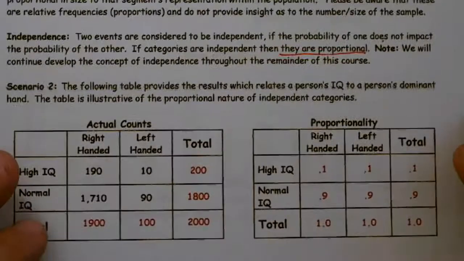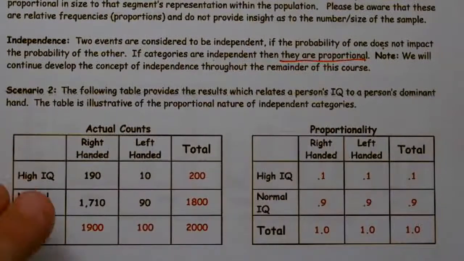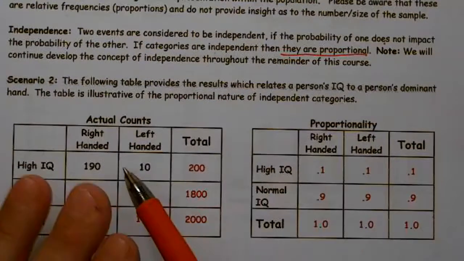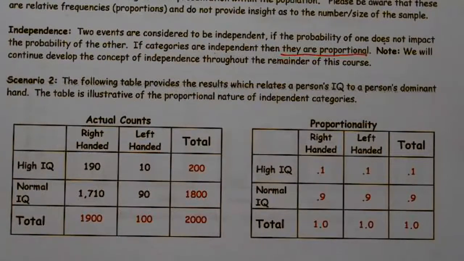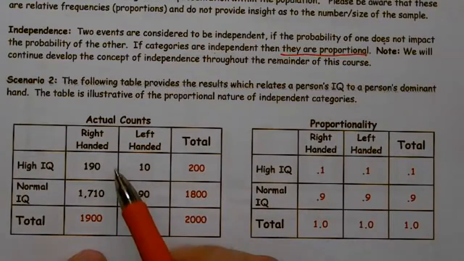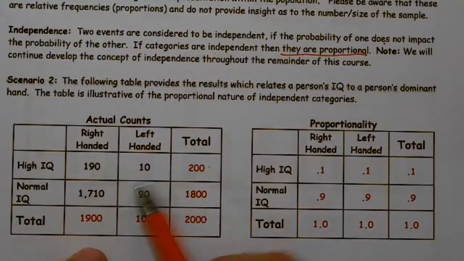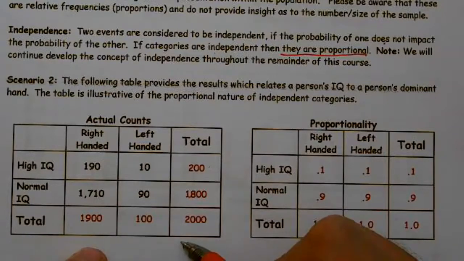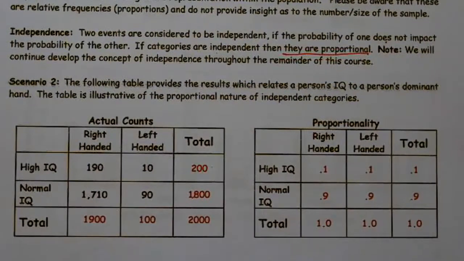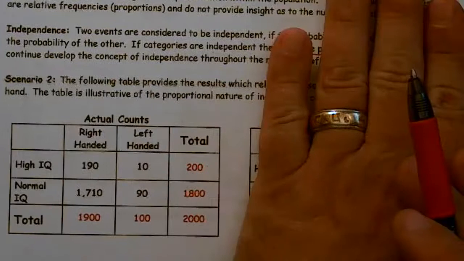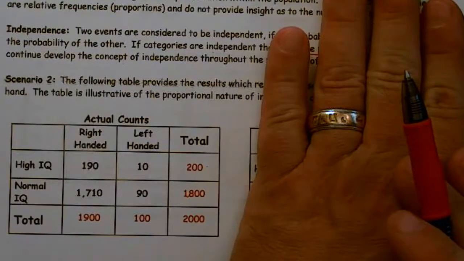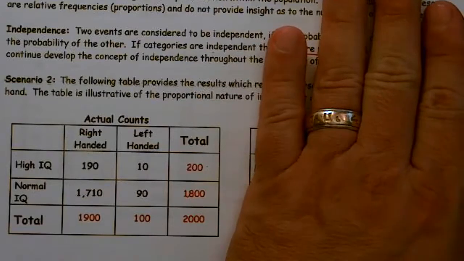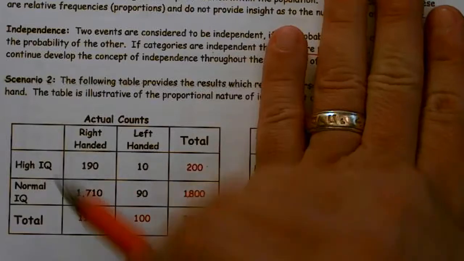The following table provides results relating a person's IQ to a person's dominant hand. The nice thing about two-way tables, which is one of the ways we display things, is that rows and columns always sum up. So the 190 plus 10 sum up to 200, this sums up to 1800, and it also sums up vertically as well. What we wanted to know was whether there was a relationship between your dominant hand and your IQ.